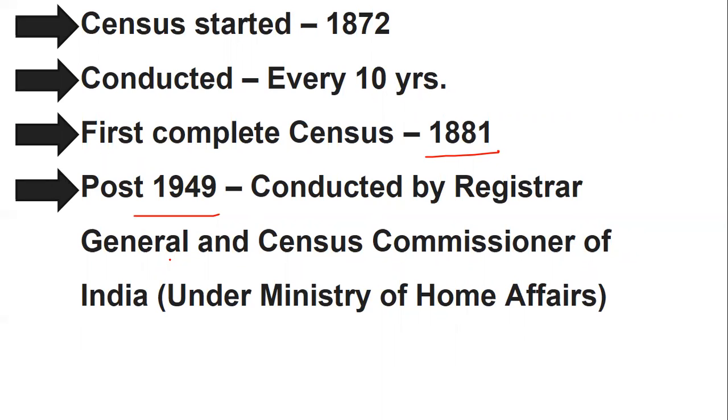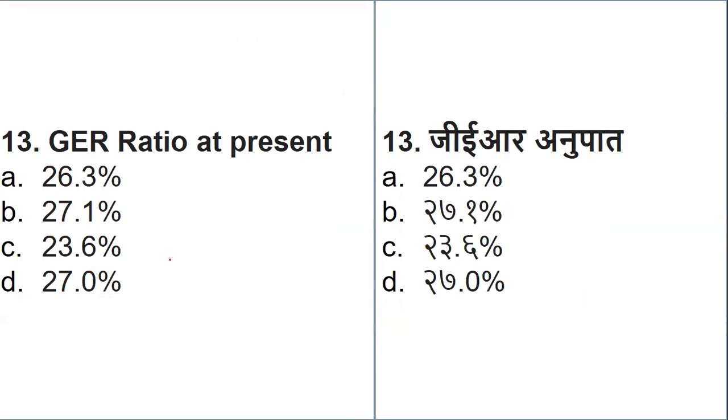Now you may get a question on census, but they will not ask about the oldest. It will be under which ministry does it fall? So it falls under the Ministry of Home Affairs, which you should keep in your mind very clearly. Okay. Now, gross enrollment ratio at present. I have purposely written at present because we still have only the 2021 status. In the next lecture, we have 2 more days for higher education.